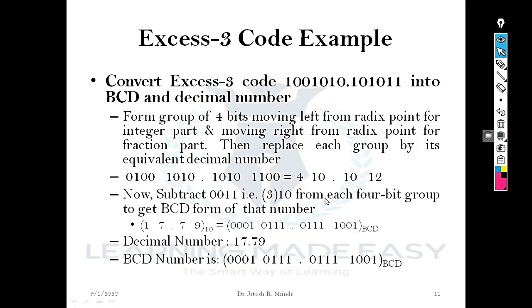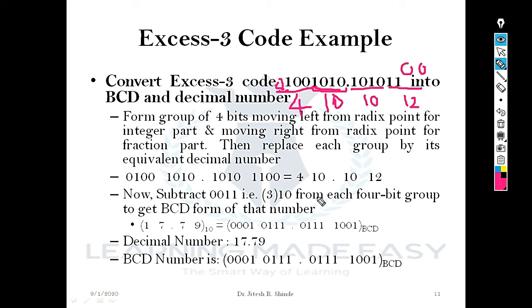The same thing has been repeated here. My first group is 1010, and here I need to append a 0. So 1010 means 10, 0100 means 4, and 1010 means 10 again, and the last group needs 2 zeros to be appended, so it will be 12. Next step, subtract 3.